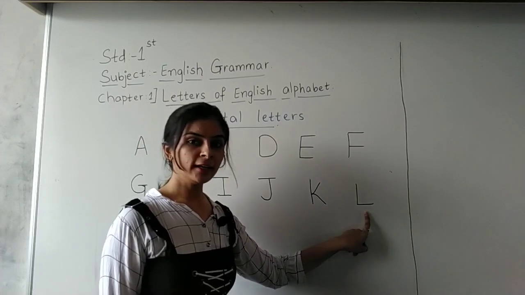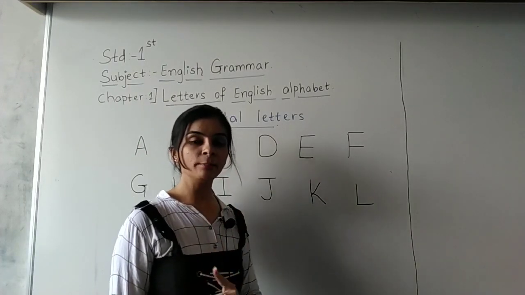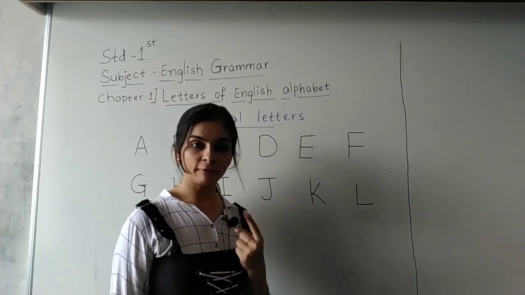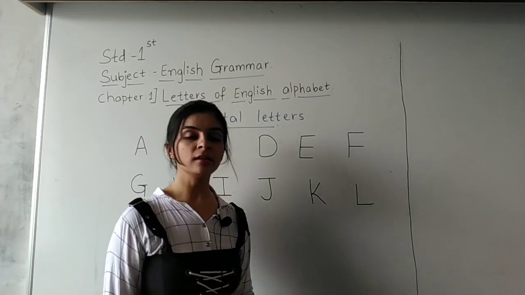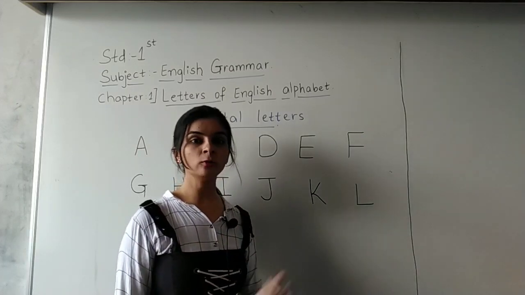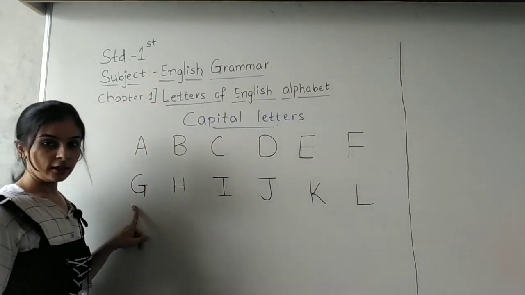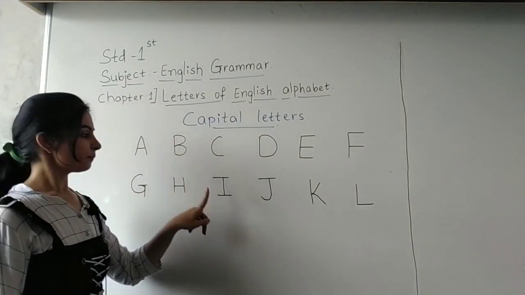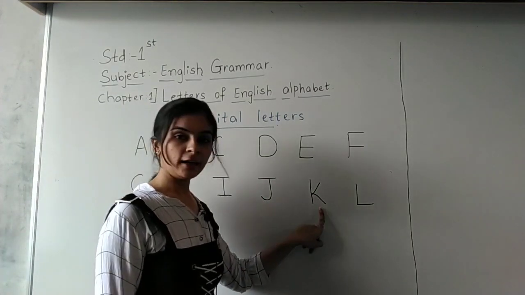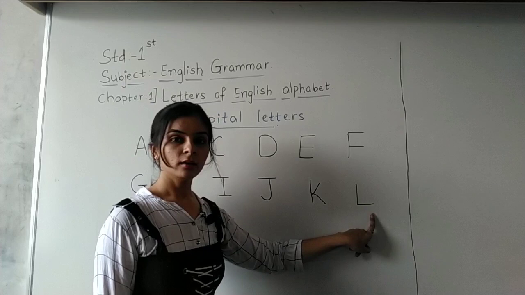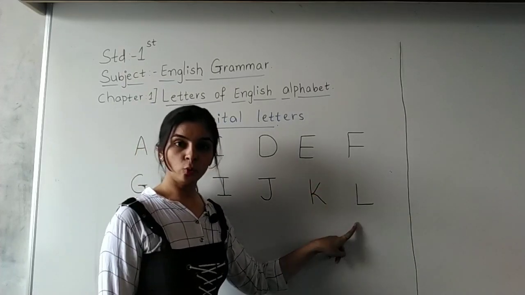Students, ready? Again I am repeating the same line. Everybody will repeat along with me. You have to speak and you have to write. Okay students, you have to speak with your mouth and write with your hands. Okay, G H I J K L. Okay students, so again I am repeating the two lines.